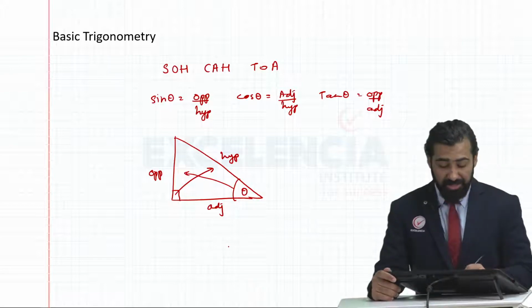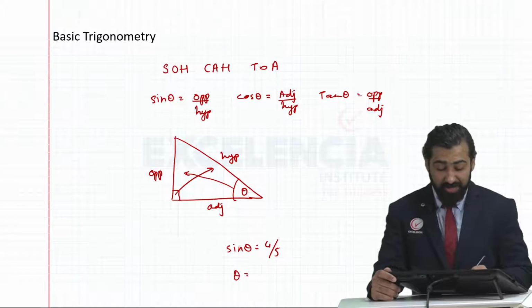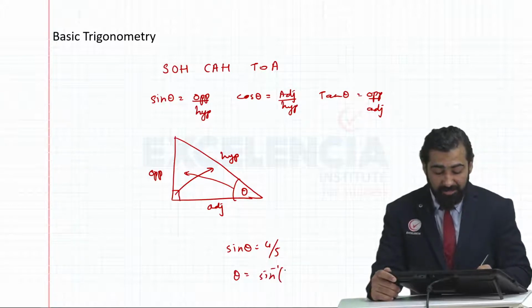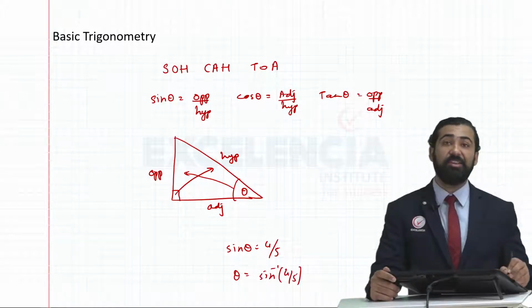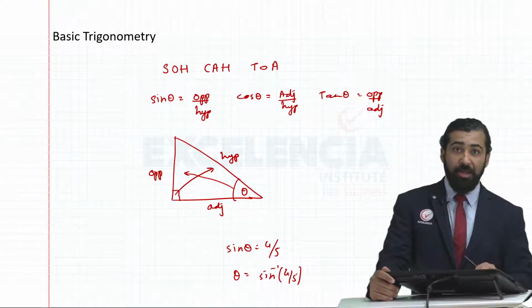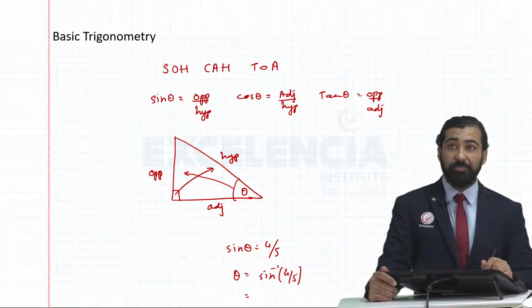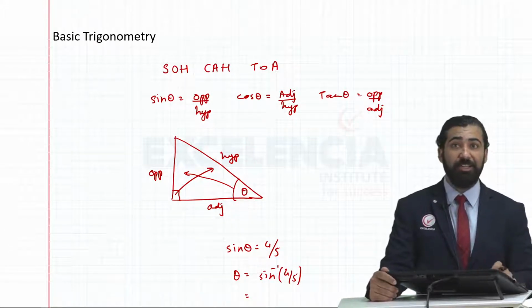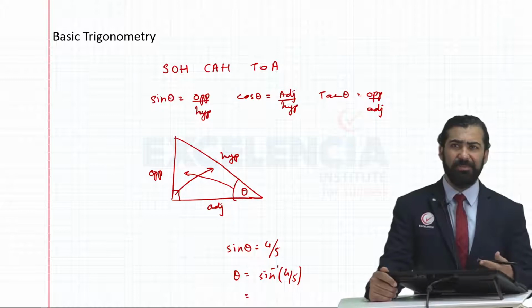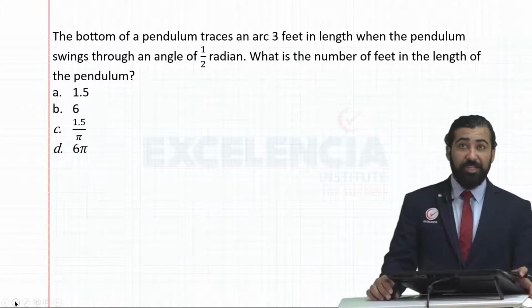Now suppose it has been given to me that sine theta is 4 divided by 5, then theta will become sine inverse of 4 divided by 5. Basically in your calculator you'll just put sine inverse and put 4 by 5. Whatever the answer is, that's your angle theta. Apart from standard angles, you would also be asked some simple questions on this. Now, let's look at some questions.